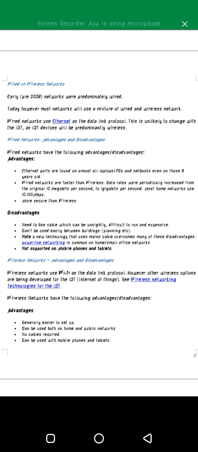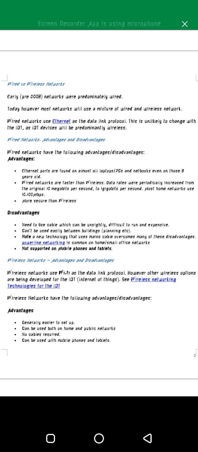Wired networks, advantages and disadvantages. Wired networks have the following advantages and disadvantages. Let's talk about the advantages. Ethernet ports are found on almost all laptops and networks, even on those 8 years old. So we're talking about wired networks, their advantages and disadvantages.